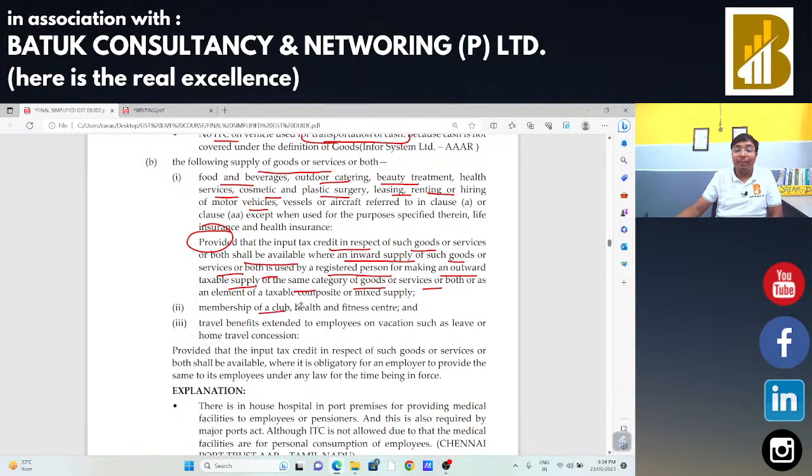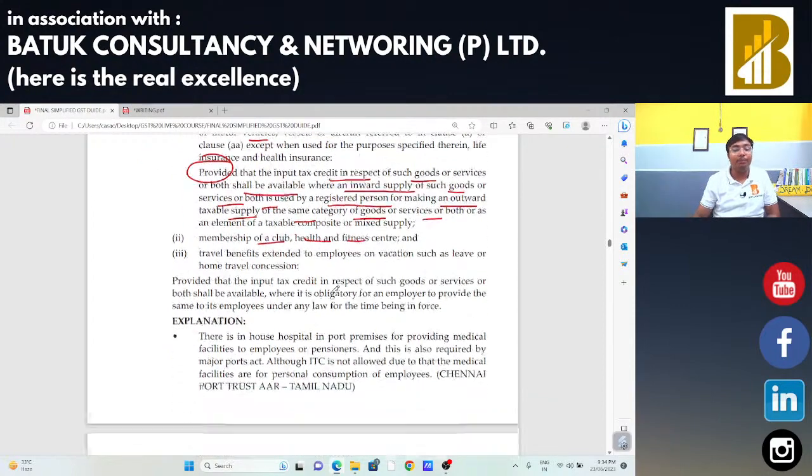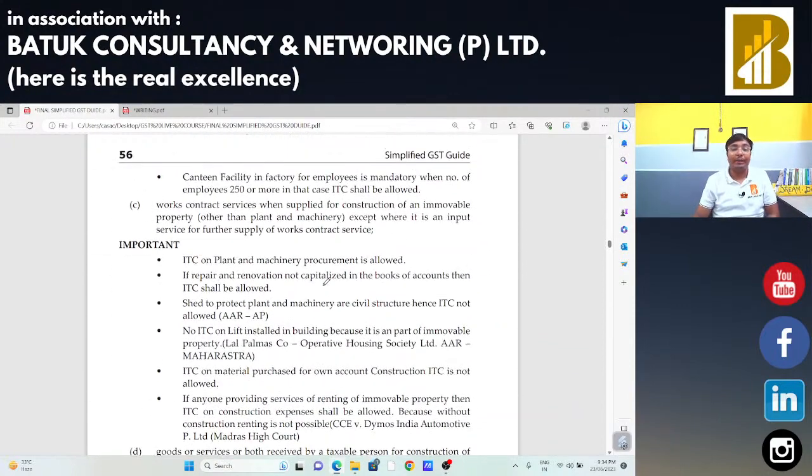In case of membership clubs, health and fitness centers, input tax credit is not allowed. Now, one important point regarding works contract services: when supplied for construction of immovable property, in that case input tax credit is not allowed except for plant and machinery. That means if someone is going to provide works contract services on account of plant and machinery, in that case input tax credit is allowed. But if someone is going to provide works contract services other than plant and machinery, in that case input tax credit is not allowed.